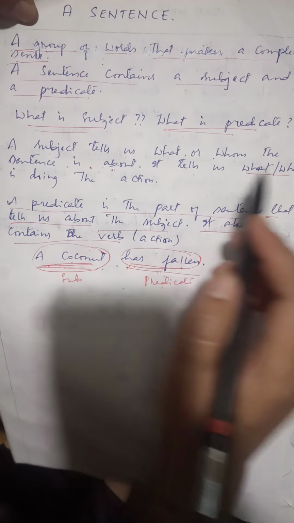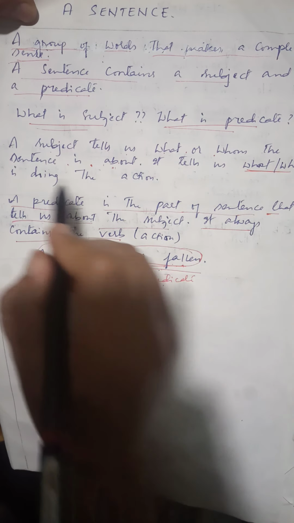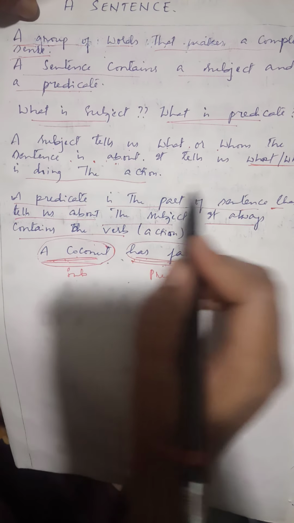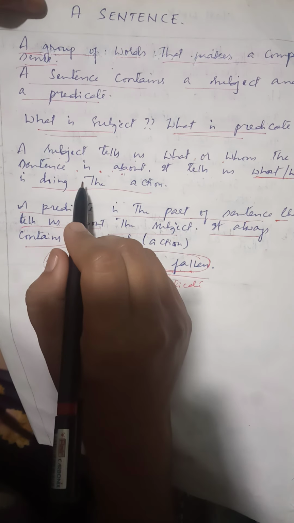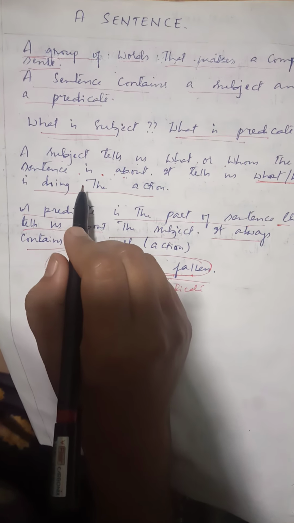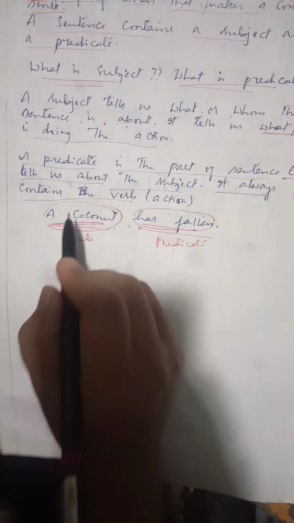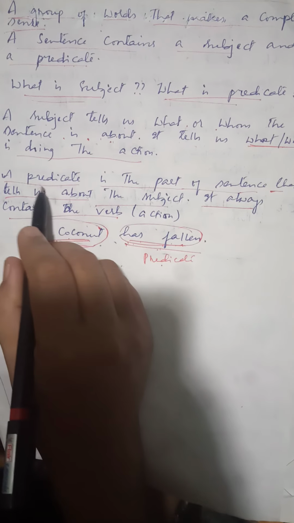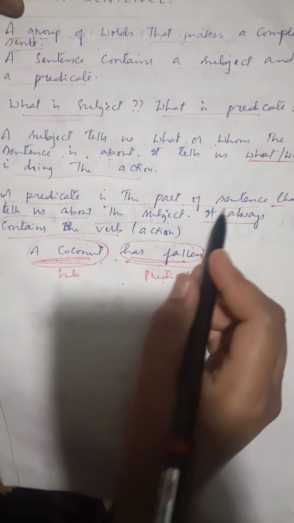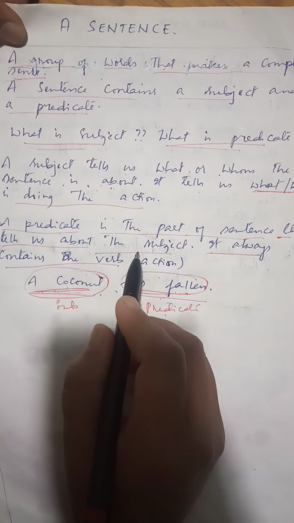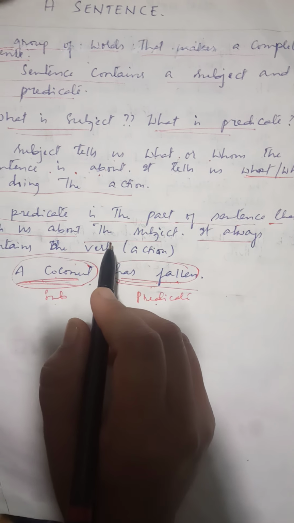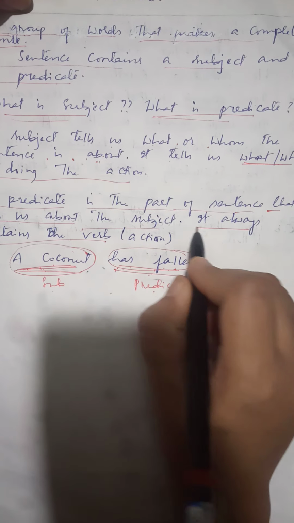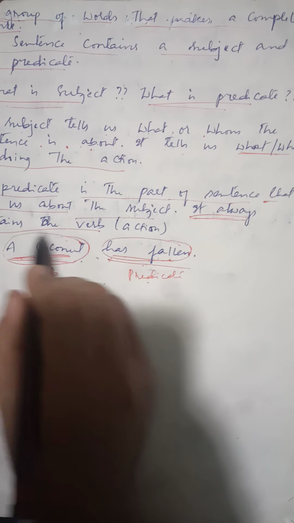It tells us what or who is doing the action. The part of the sentence which tells us who is performing the action is called the subject. Now, what is a predicate? A predicate is the part of the sentence that tells us about the subject. One thing you have to remember is that a predicate always contains the verb.